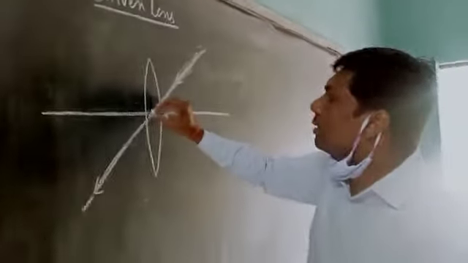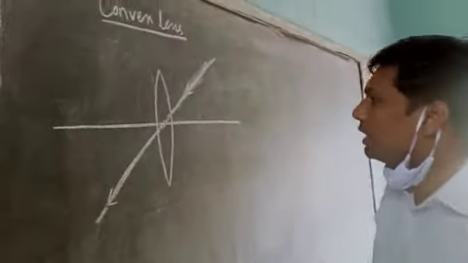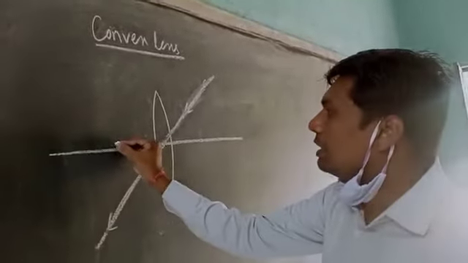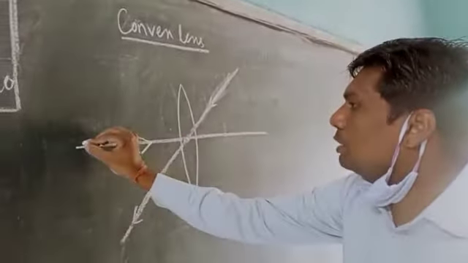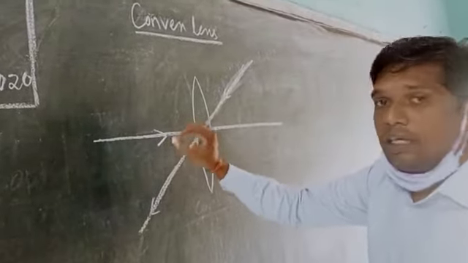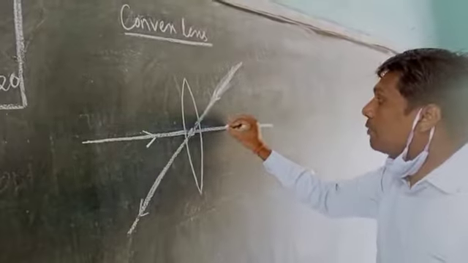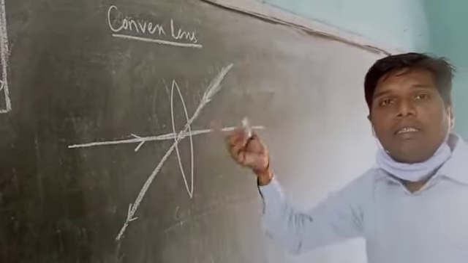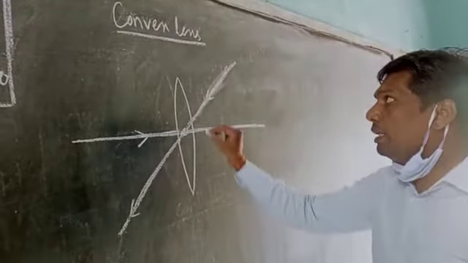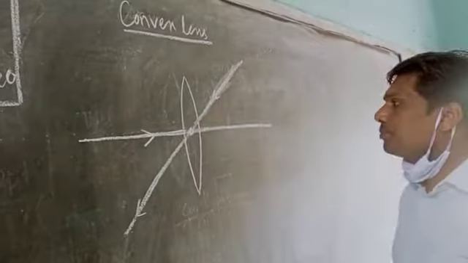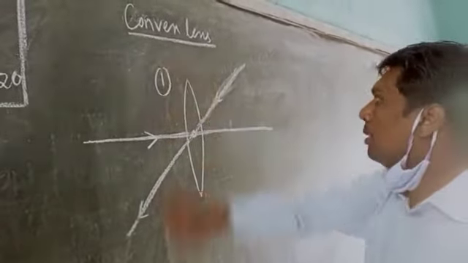So this is the first thing you have to remember: when a ray of light passes through the optical center, it goes in a straight line and never changes its direction.